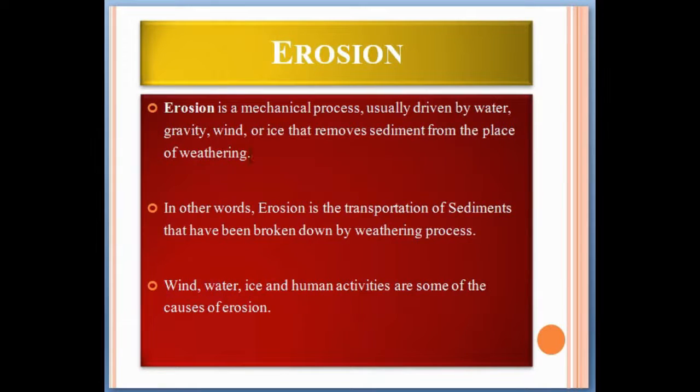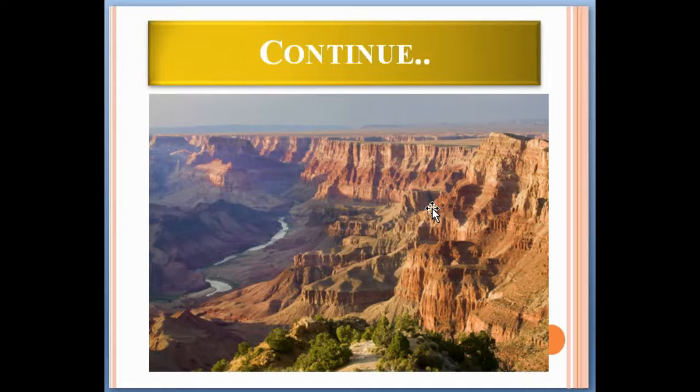Erosion. So erosion is a mechanical process usually driven by water, gravity, wind or ice that removes sediment from the place of weathering actually. In other words, you can say that erosion is the transportation of sediments that have been broken down by weathering processes. Wind, water, ice and human activities are some of the causes of erosion. As you can see in this photograph, this is the remnants of eroded material. After weathering, the eroded material is transported by river.